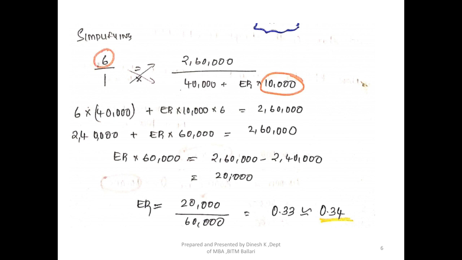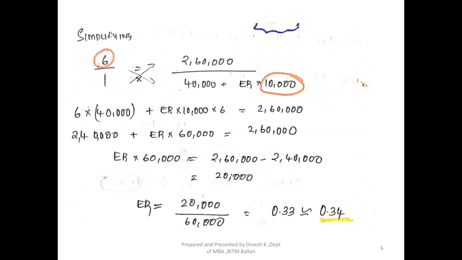This 2,40,000 on the left hand side I will transfer to the right hand side, then it becomes a minus sign. 2,60,000 minus 2,40,000 gives 20,000. Exchange ratio equals 20,000 divided by 60,000, which is approximately 0.333, equivalent to 0.34.